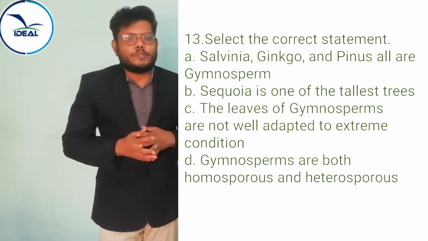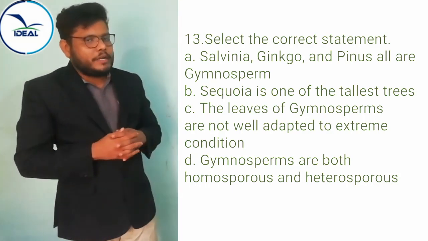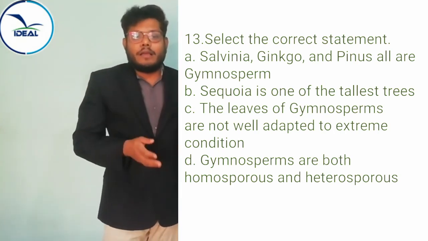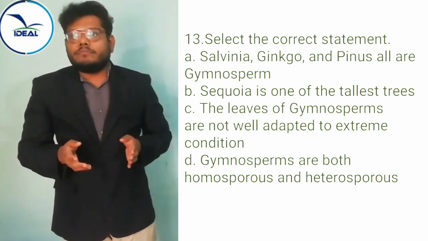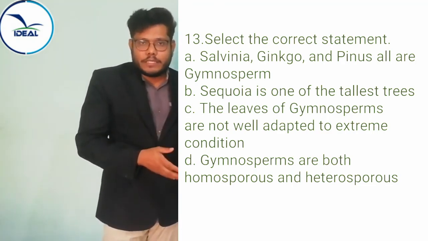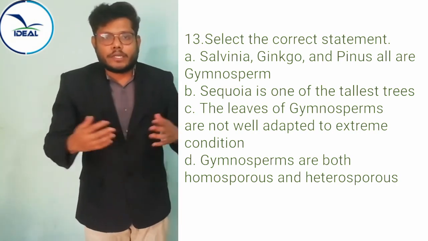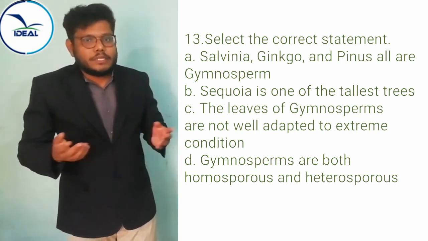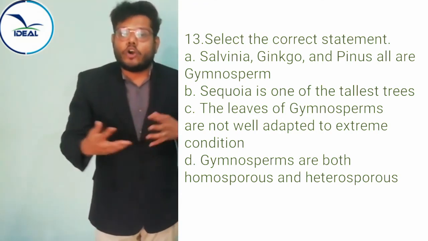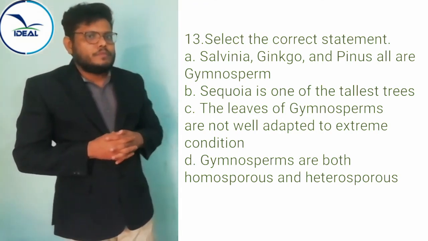Then another one, the leaves of gymnosperms are not well adapted to extreme climate. That is totally wrong. We already learned that the leaves of gymnosperms are well adapted to extreme temperature, humidity and wind because of the presence of thick cuticle and sunken stomata. Another option is gymnosperms are both homosporous and heterosporous.